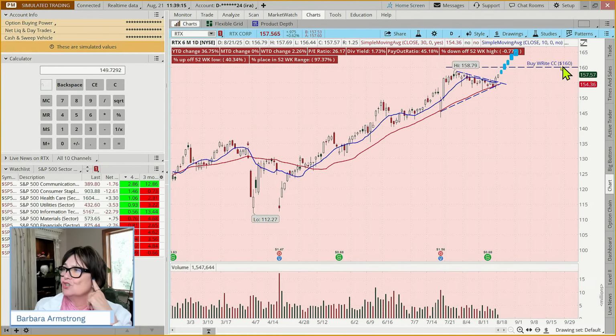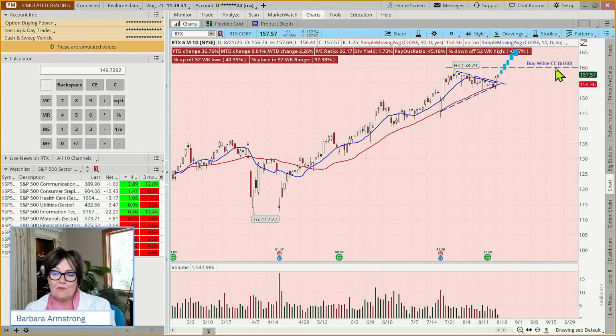Now, if it's at 165, what price will your shares be sold at? 160. And so you may say, well, that sucks. Like, I shouldn't have sold the covered call. But if you're saying I'm doing this as an income generating strategy and I'm happy with a 3% return in under 30 days, then there's no crying in your beer. You're saying like, I'm totally cool with this. And I'm going to make my $500 or my 450 or whatever that number was. And I'm going to go with the flow.